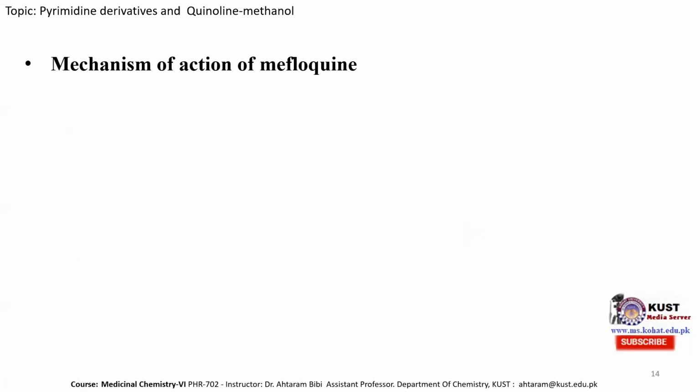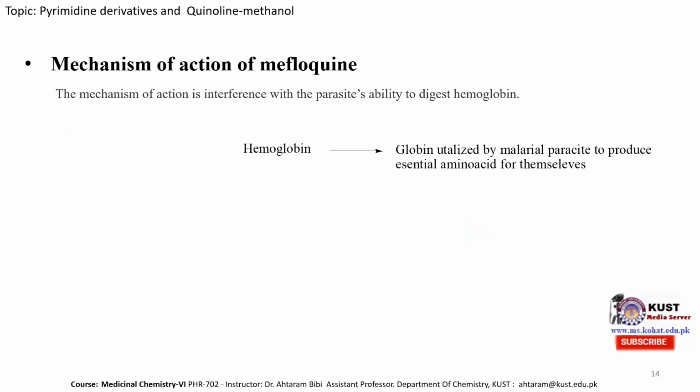So the mechanism of action of mefloquine is similar to the mechanism of action of the chloroquine molecule. The mechanism of action is interference with the parasite's ability to digest hemoglobin. If you remember, the chloroquine molecule also stops the parasite's ability to digest hemoglobin. So similar to chloroquine, the mefloquine molecule also interferes with the parasite's ability to digest hemoglobin. The parasite utilizes hemoglobin to produce essential amino acids for itself.